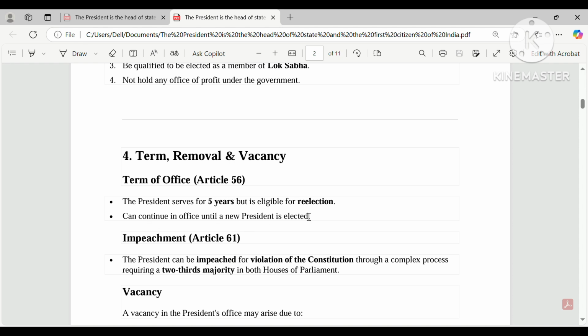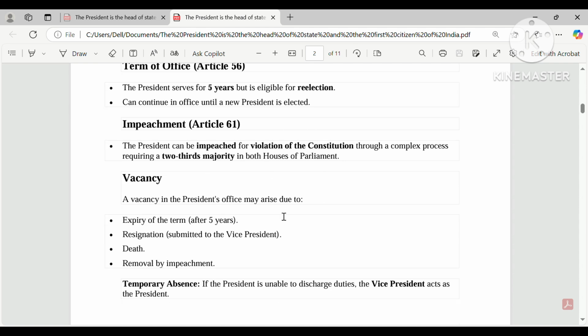In India, a person can be elected many times as president. But in the USA, a person can only be president twice in their life. Okay, so the president's term is 5 years.